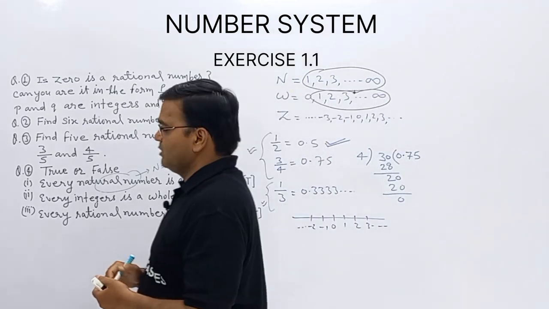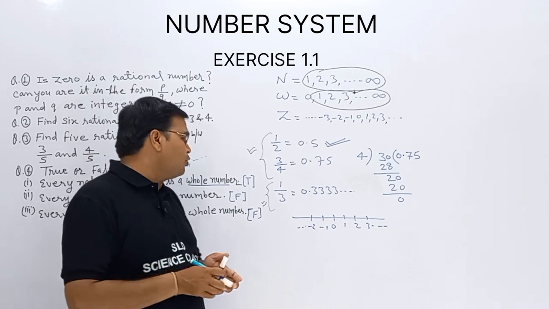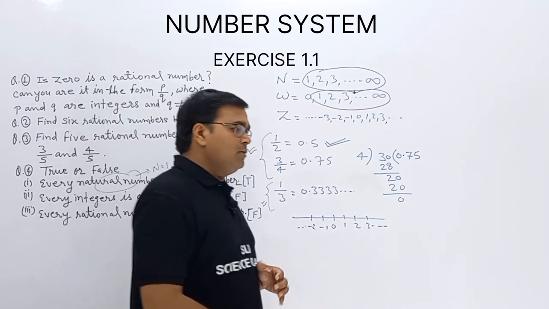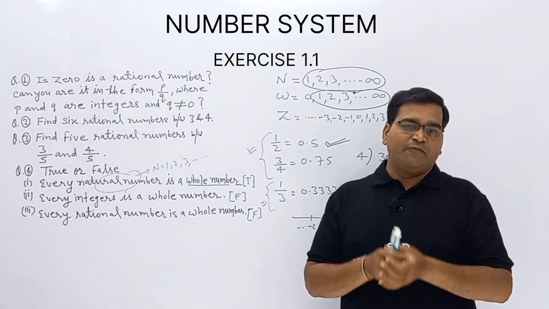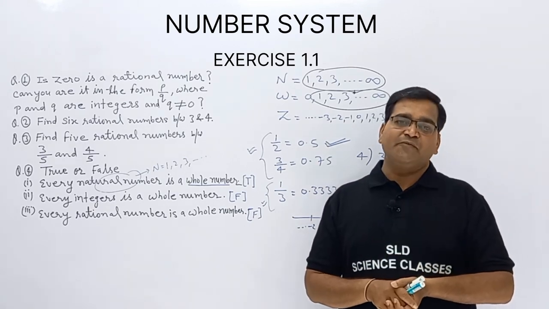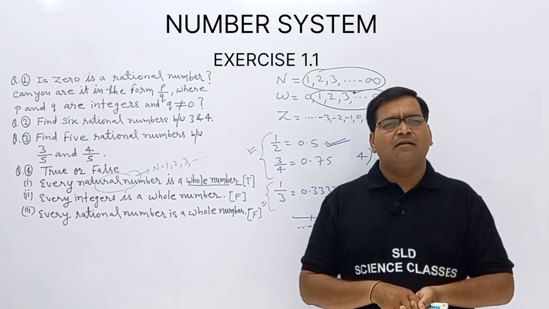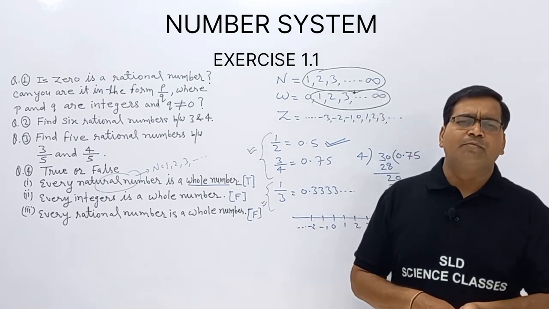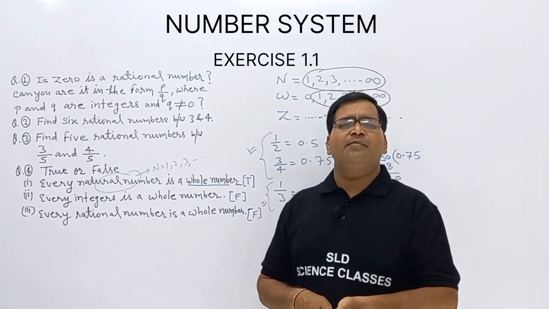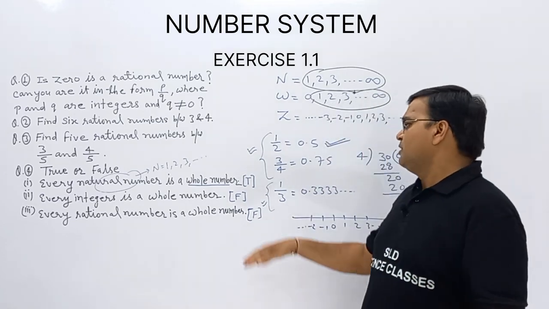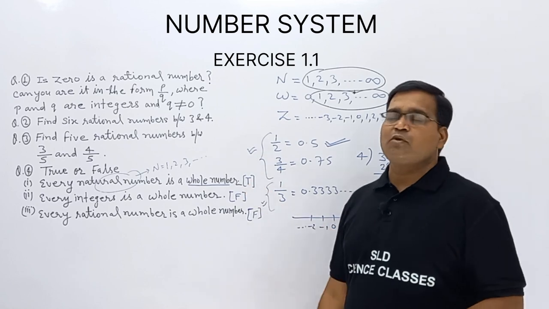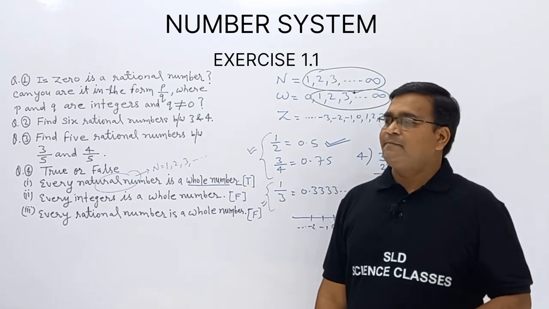Now I hope you understand all these questions. We already studied these. If you know the basics of the various types of numbers, like natural numbers, whole numbers, integers, rational numbers and irrational numbers, then we can easily answer these questions.